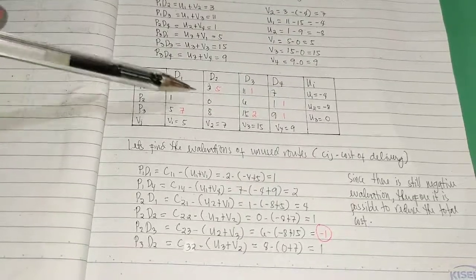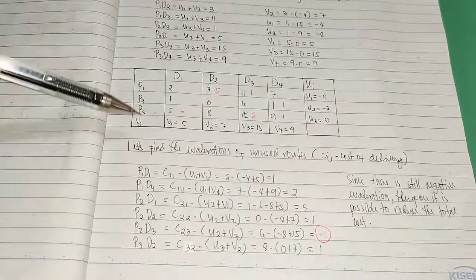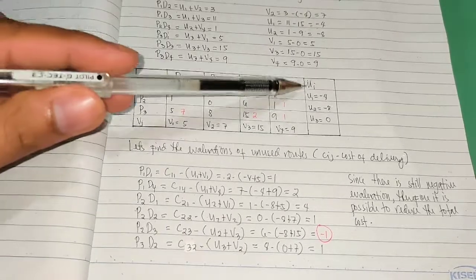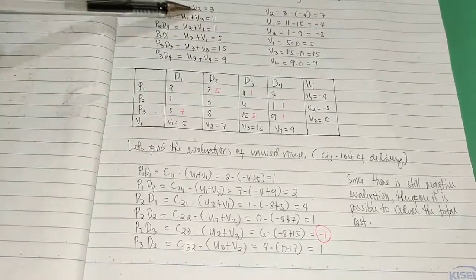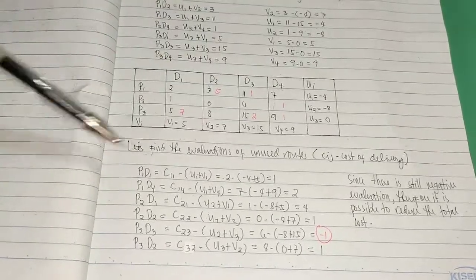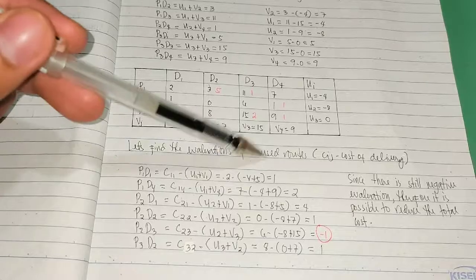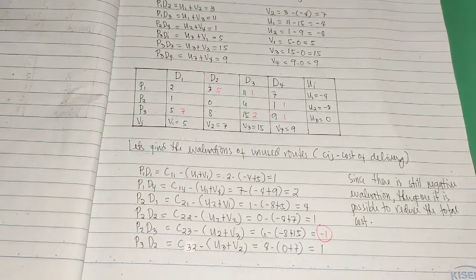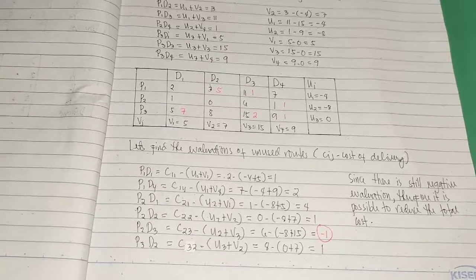Ito na ang ating table ngayon. Nilagay ko na yung value ng ating Vj at yung value ng ating Ui na nakuha sa ating used roots. And now, let's find the evaluation of unused roots. If mayroong negative, magluluping na naman tayo ulit.